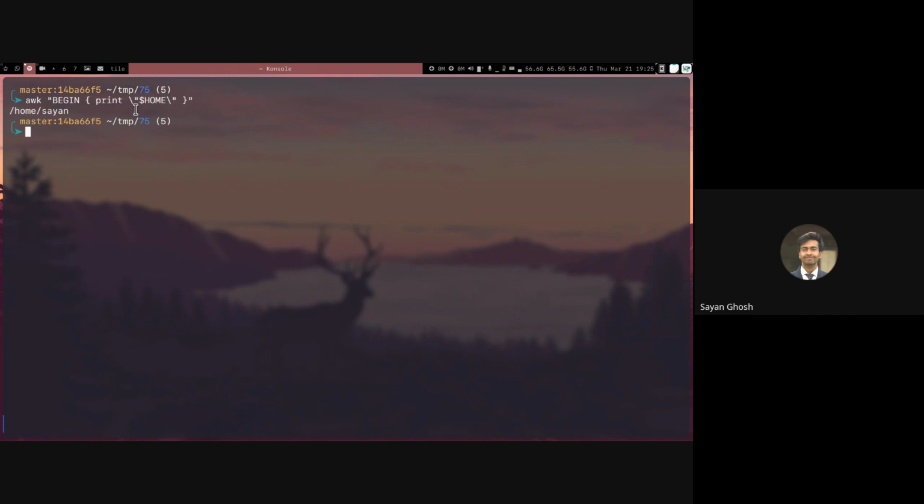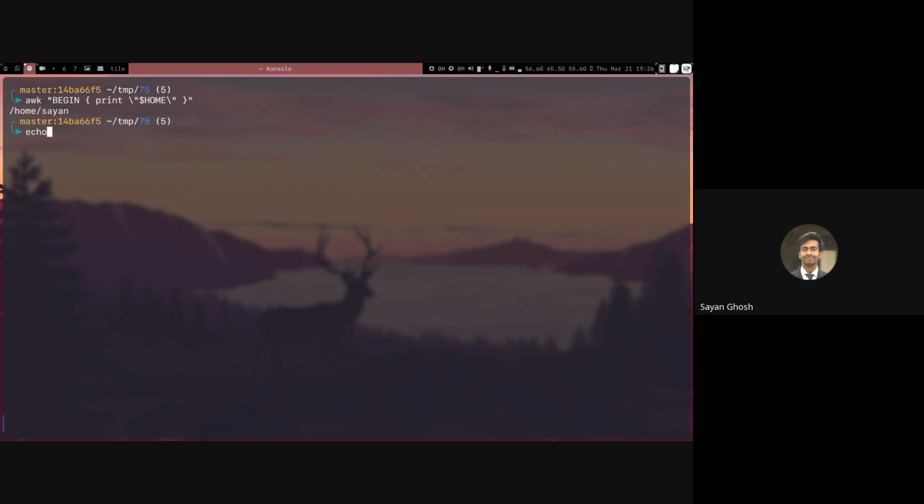This way, awk itself has no ability of knowing what the variable $home is. This changing of $home into the value of $home is done by bash itself. So even before awk is called, this string has been changed into begin bracket open print, escape quotes, then the value of $home, then escape quotes and bracket close. So when awk is called, it already gets this string which has the value put in, so it simply prints that. So awk has no awareness of this variable.